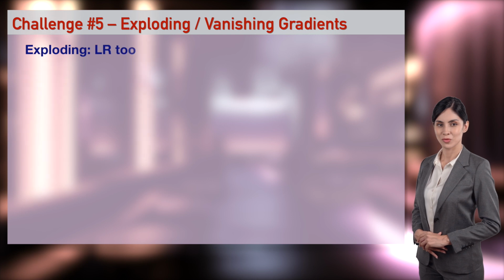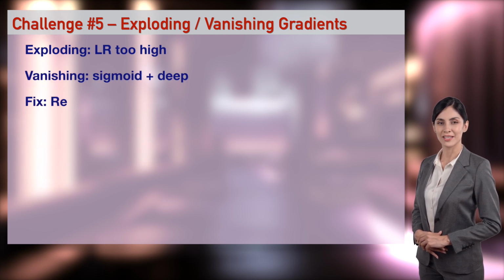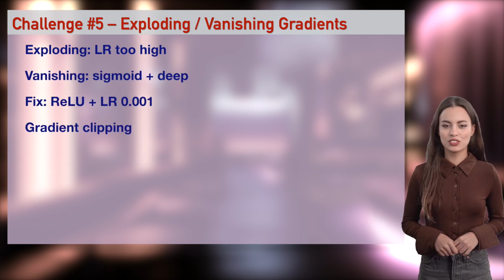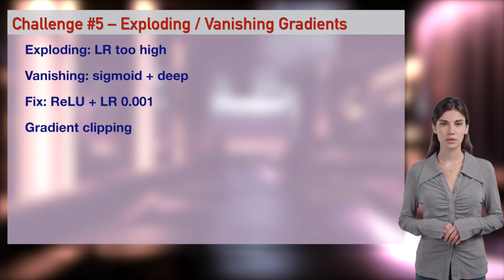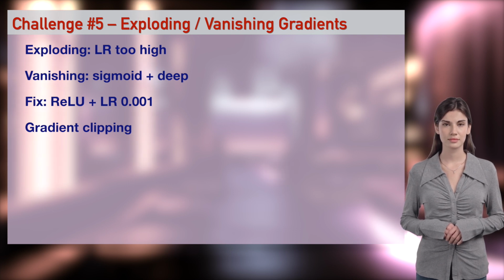Your loss suddenly stops moving or explodes to NaN. Classic gradient nightmare. I once trained for 6 hours and got NaN at epoch 3. Cried real tears. Too high learning rate, exploding. Sigmoid plus deep nets, vanishing. I'll change the learning rate live, watch it explode, then fix with 0.0001. Anastasia, bring my gradients back to life.